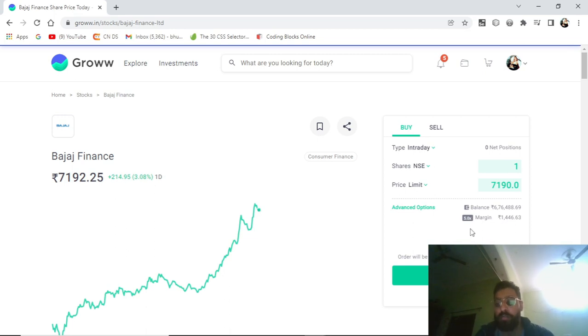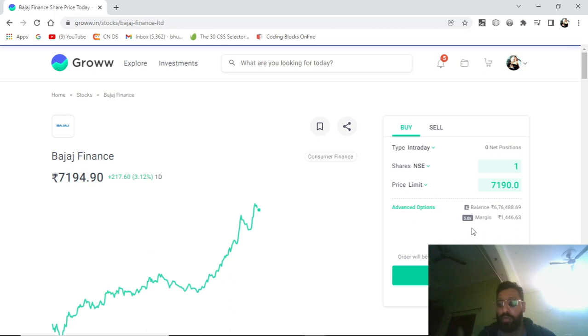Now if you can see here, it is showing some margin, 5x margin. What does this mean? This is my balance, right now 6,76,000. But 5x margin means you can buy 5 times your amount. Suppose you have 10 rupees, then you can do an intraday trade of 50 rupees.